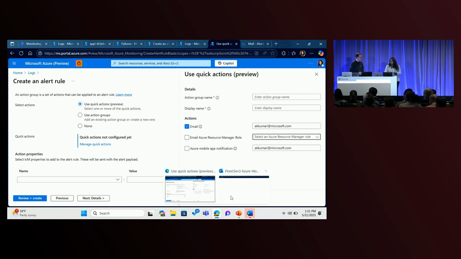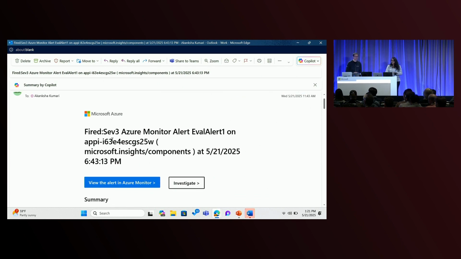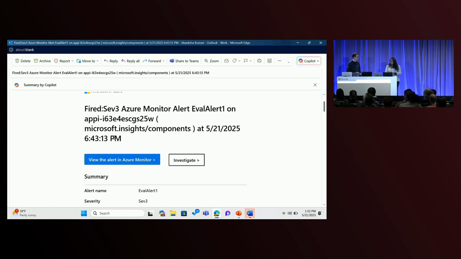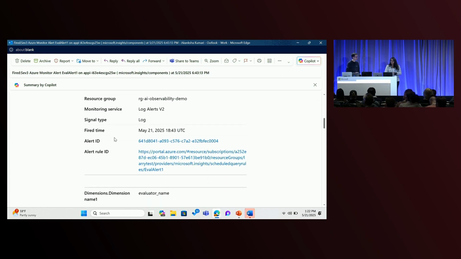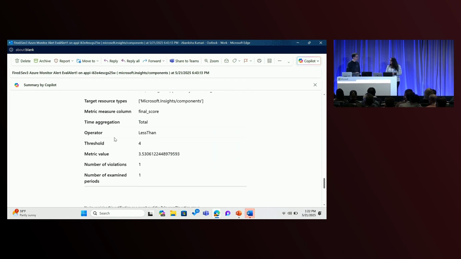Very quickly, the alert will look like this. You can also configure severity. So if it's an SOS scenario, if it's a 911 call, maybe you need to go and debug the application right now, you can make the severity 0 or critical. This is a SEV3, which will send you an email, and you can see what properties you have configured your alert on, and then take action directly from your email.